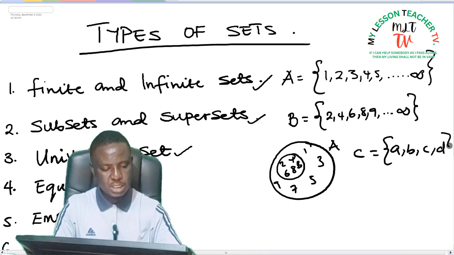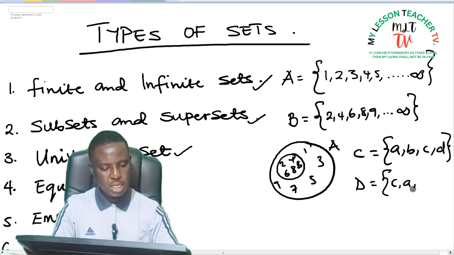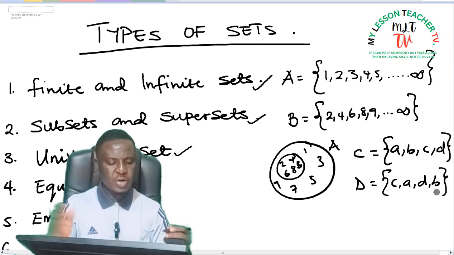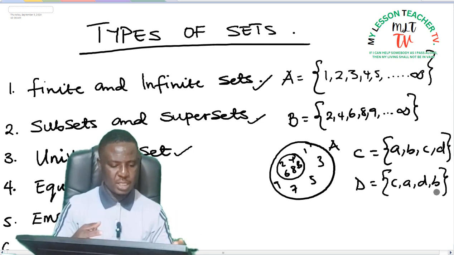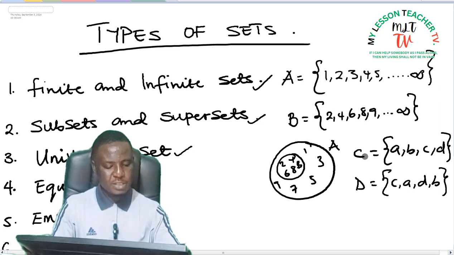C, and D, and we have a set D to be made up of elements C, A, D, B. Irrespective of the way they are being listed, we have it that set C is equal to set D, because the same A you find in set C can be found in set D and others too.